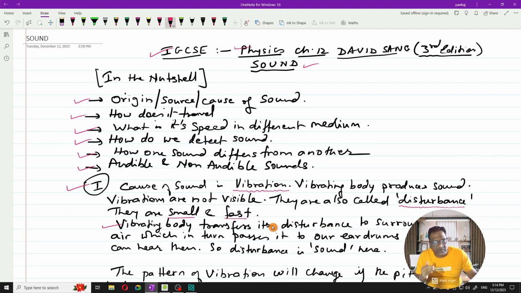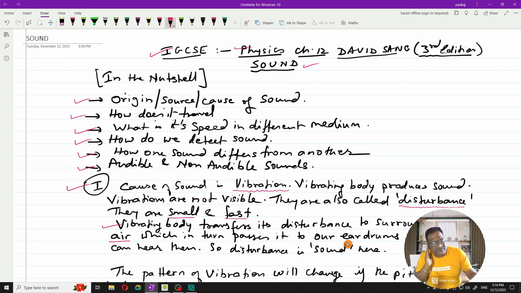The vibrating body will create vibrations, and the disturbance will be thrown into the surroundings. Because the surrounding is air, the vibration will be transferred to the air, which in turn will pass it to our eardrums.